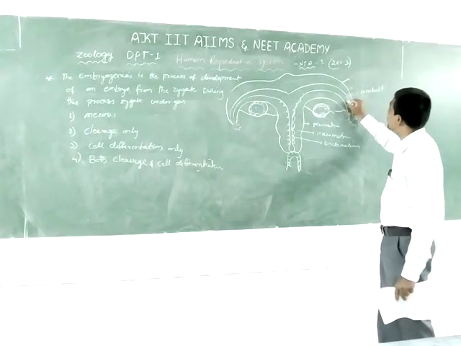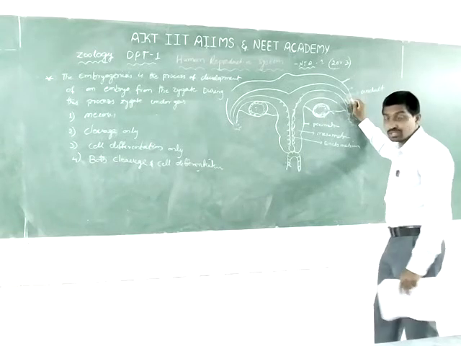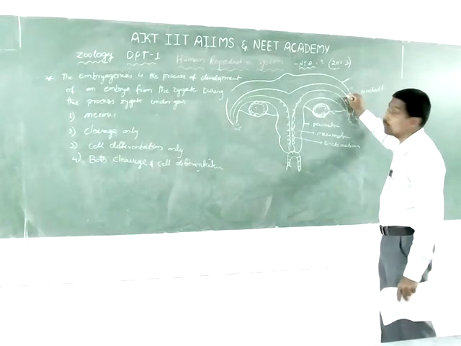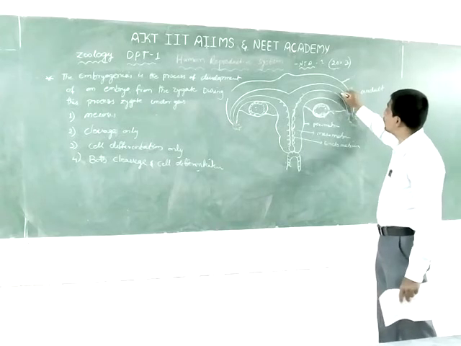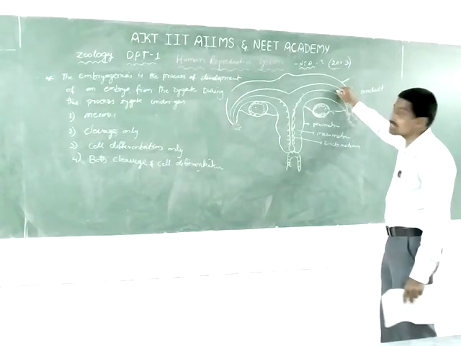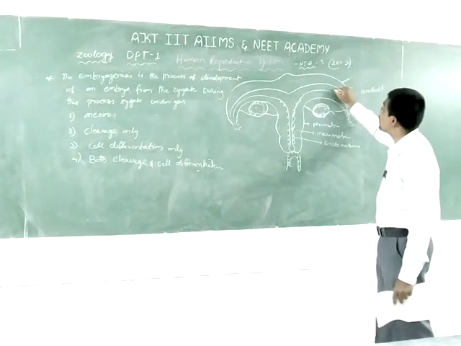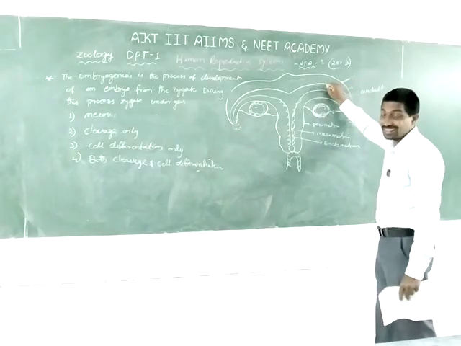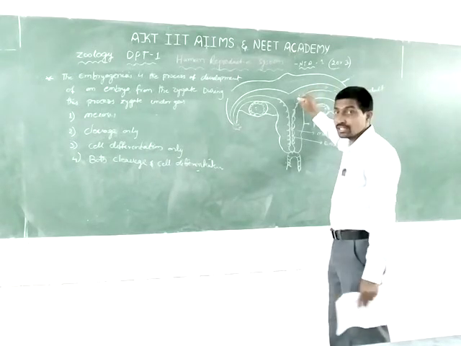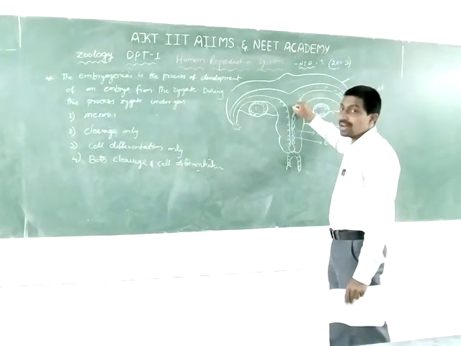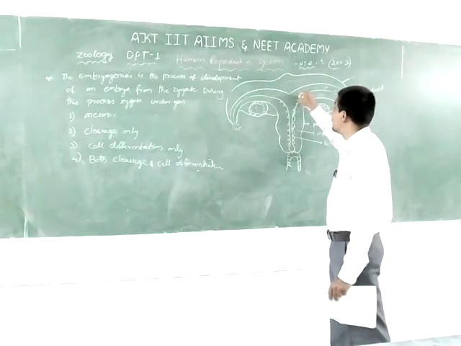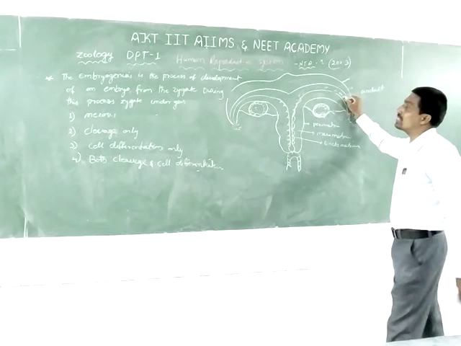The zygote is formed, then it becomes the blastocyst, then the blastula, then the gastrula stage. Implantation of the embryo occurs in the uterus.